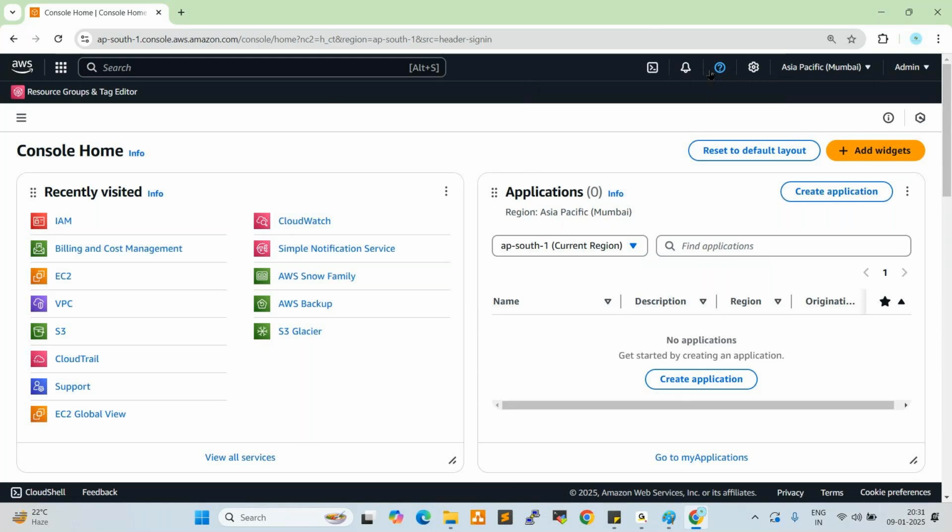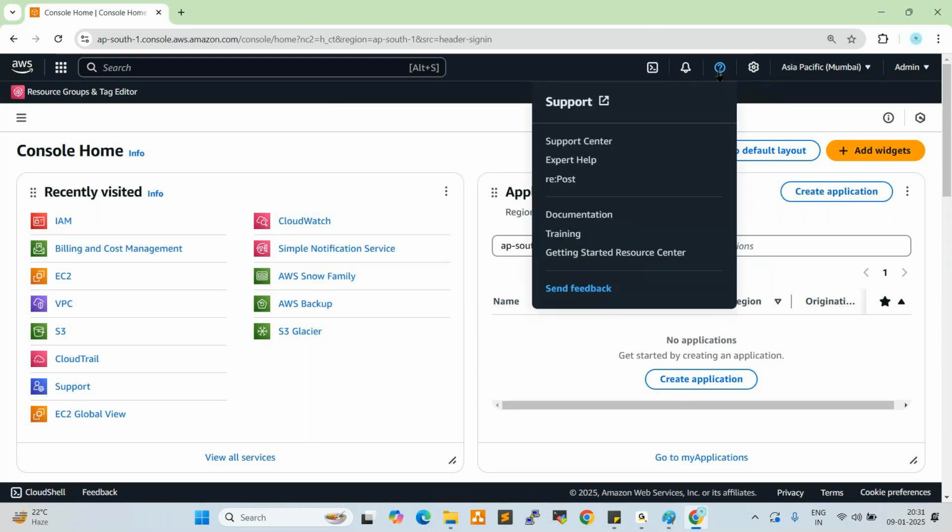See here, there is a question mark right here, which is support. So normally, in real-time projects, whenever any major issues happen, for example, I'm working on the networking part and I'm unable to access the networking. Networking is VPC, right? When we want to create any resources, we use a custom network. So we create one custom network and we use it. So if the custom network is not accessible, unable to access, in that case what will we do? We cannot do anything here.